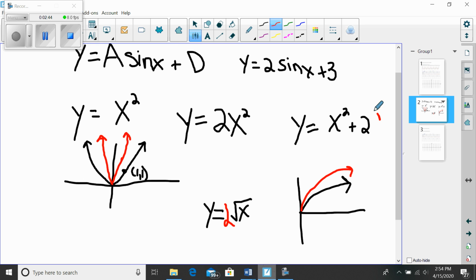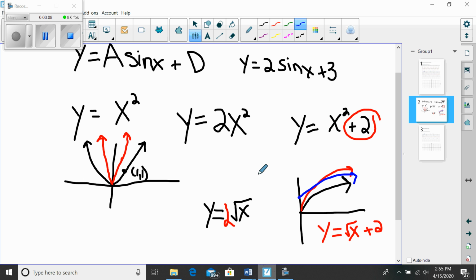Now, if I add 2 here, or if I had a function like y equals radical x plus 2, what that does is it takes the entire function, I'm going to change to blue for that one, and just moves it up 2 units.